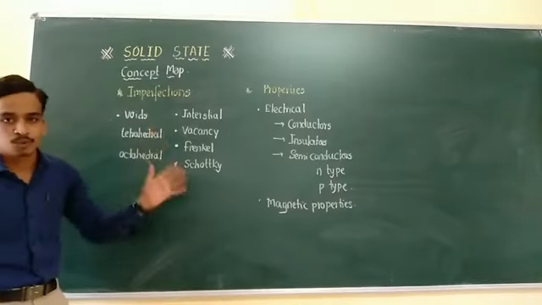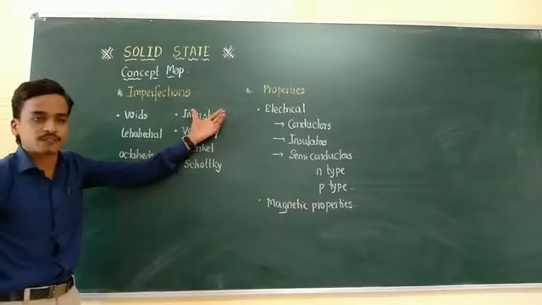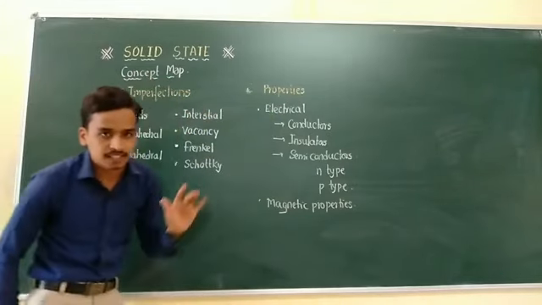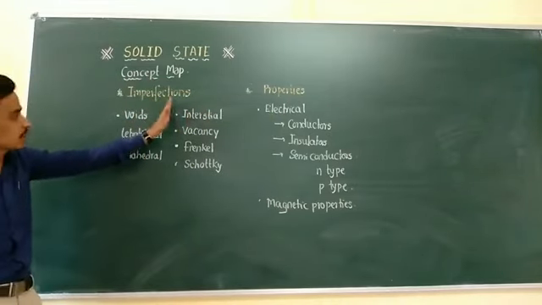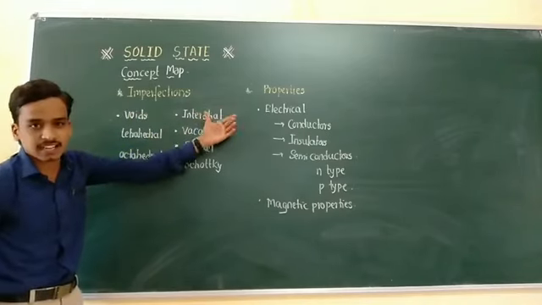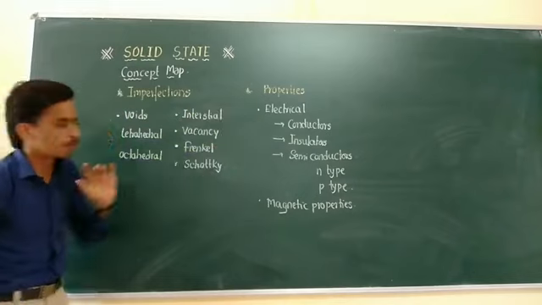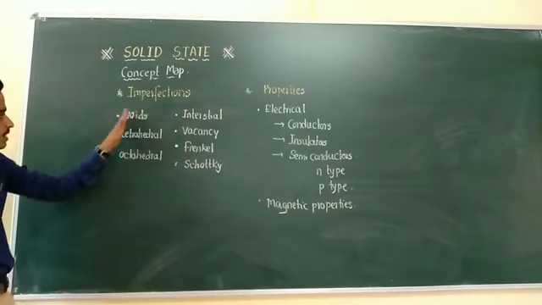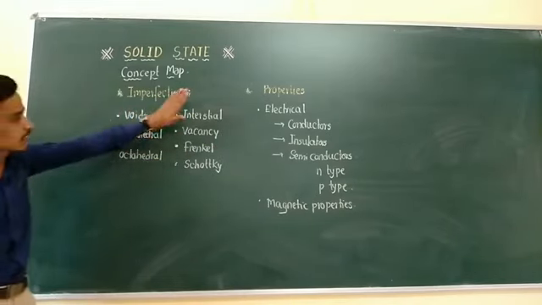The last 2 parts of this chapter are imperfections and properties. In imperfections, I will classify them based on the voids and based on extra atoms, or some atoms missing from the lattice sites. First we are going to study the gaps. Gaps means regarding the packing efficiency.